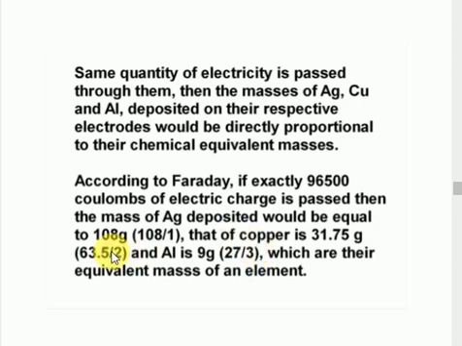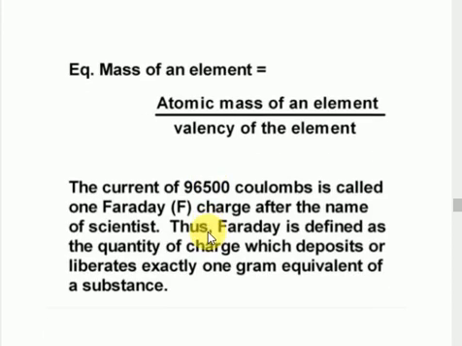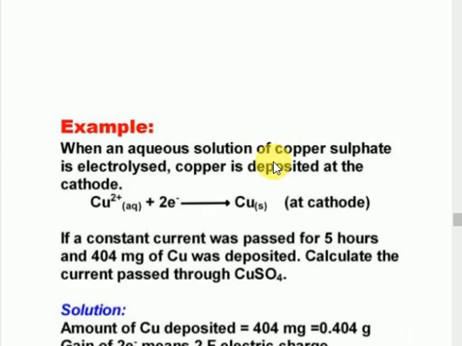Look at here, I mentioned 63.5 is copper only. So how will you get the equivalent weight? Atomic mass divided by valency, that is nothing but the equivalent weight only.